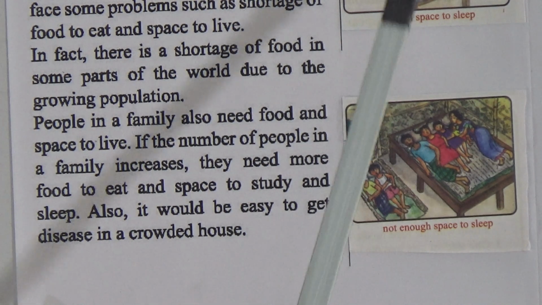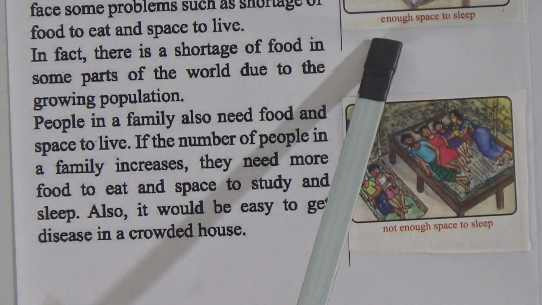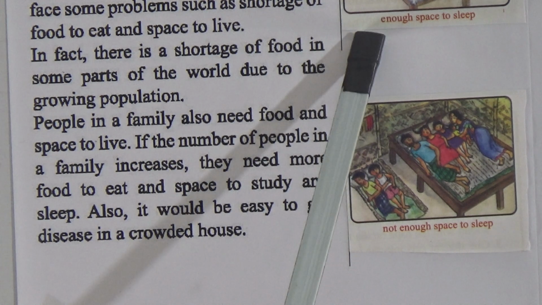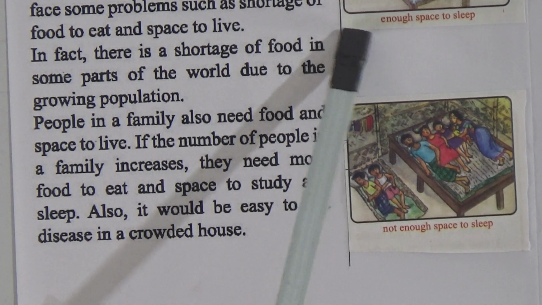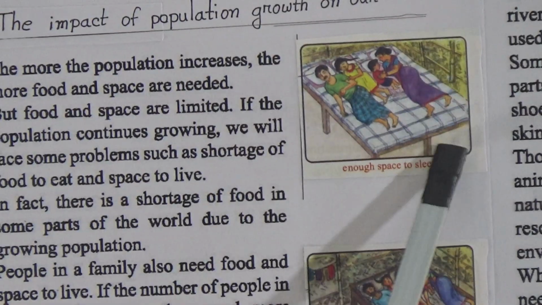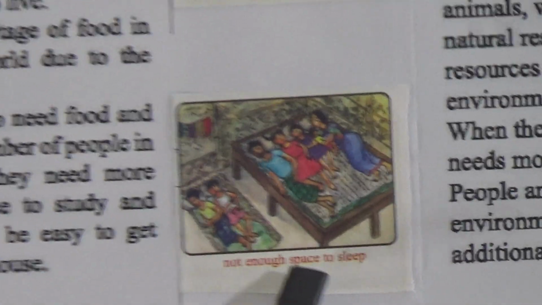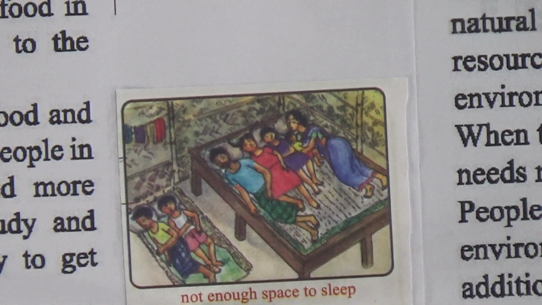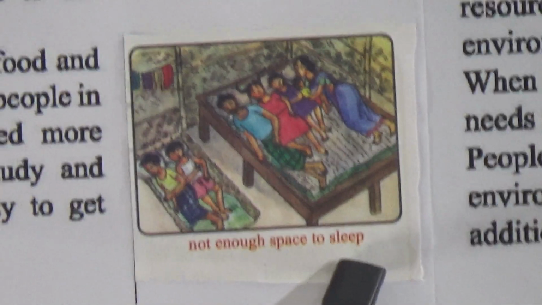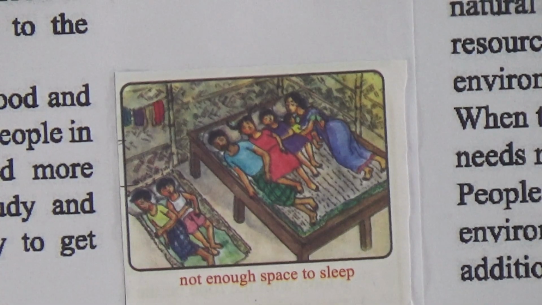If you can see this picture, you can understand that easily. This family does not have enough space to sleep, and this is a small family. If you can see this picture, they don't have enough space to sleep. So this is the impact of population.